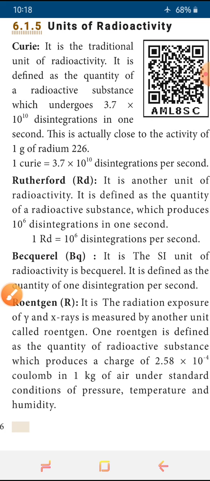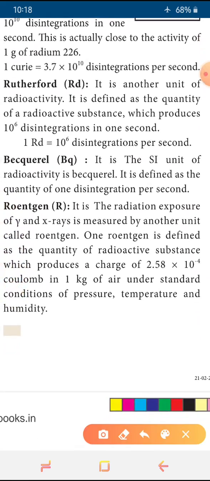And next is Rutherford, and this is another unit of radioactivity. It is the same radioactivity we studied last time, but it is the traditional unit. And this Rutherford symbol we can use in short form as RD. Expansion of RD is Rutherford. This is another unit of radioactivity.